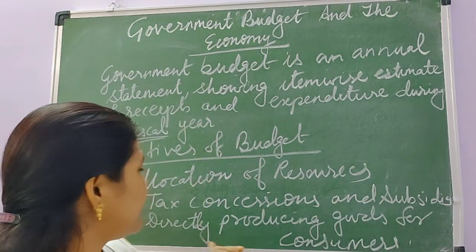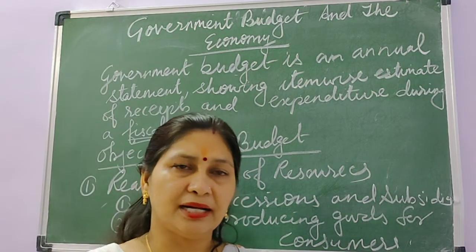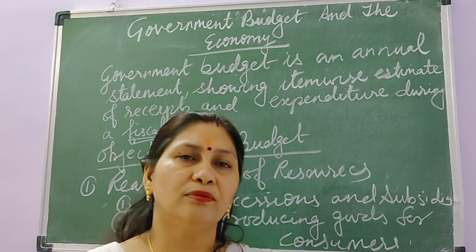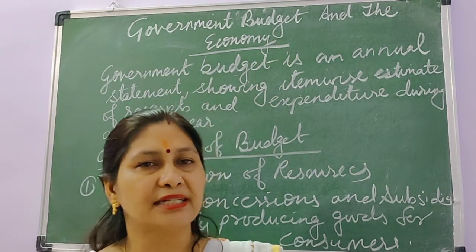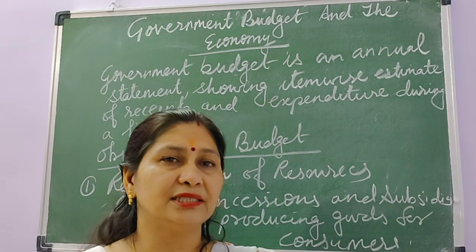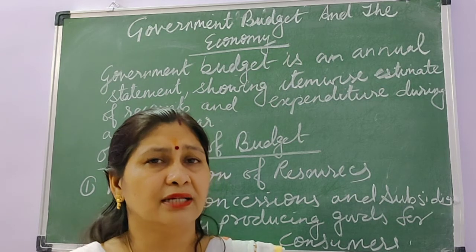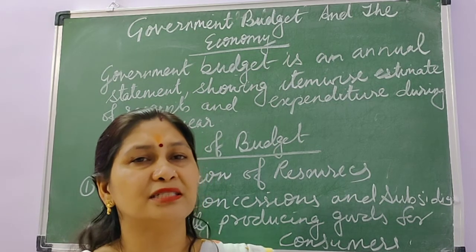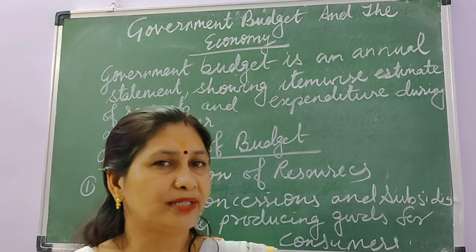And then second is directly producing goods for the consumer. There are production areas where not much profit is there, and in those areas the private sector is not much interested in producing the goods, like sanitation, water supply, and electricity and other things also. In those areas the private sector is not much interested in production activities because not much profit is there.